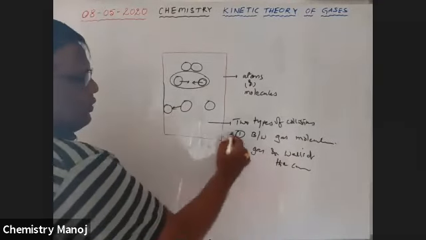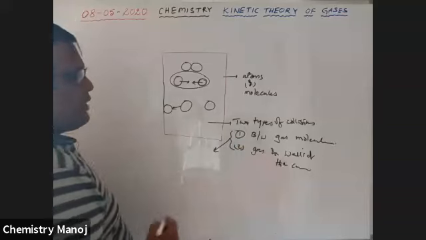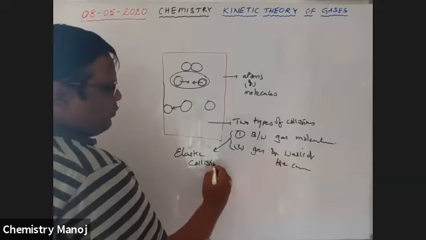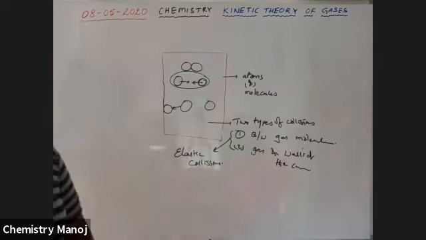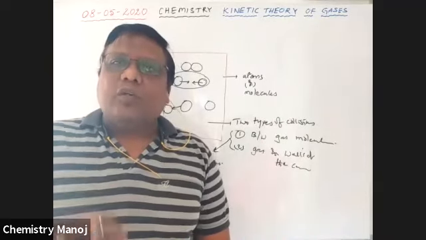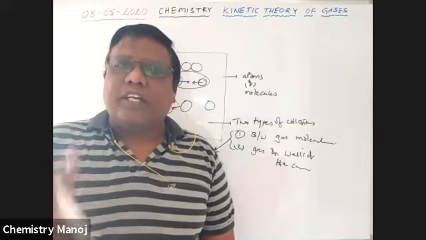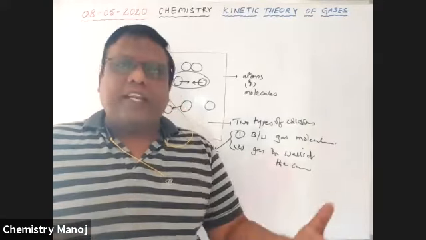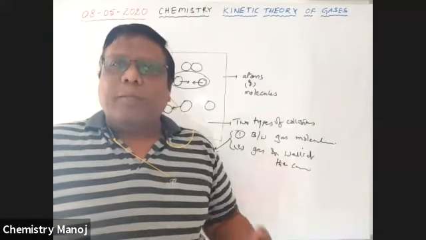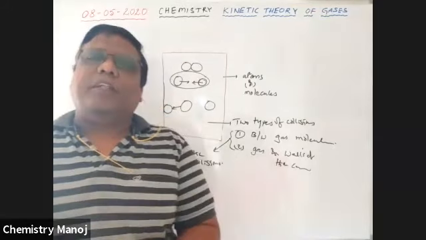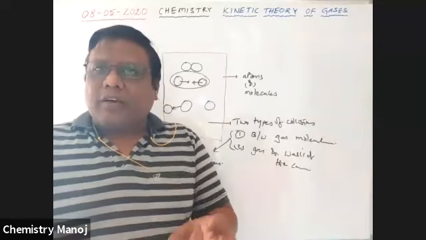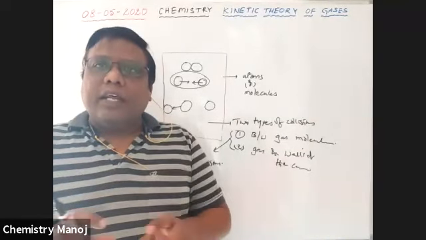Next, both these types of collisions are elastic collisions. All the collisions made by the gas molecules are elastic collisions. What is the meaning of elastic collisions? The total energy of gas molecules is always constant before and after. Before energy must be equal to after energy. The energy possessed by the gas molecules before collision is equal to the energy after collision. There may be an exchange of energy, but total energy must be constant.